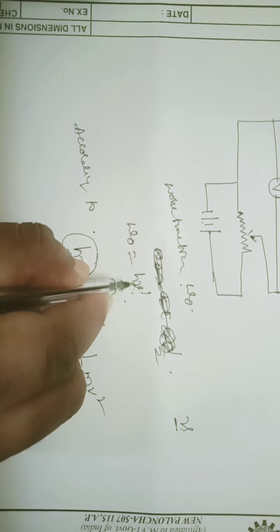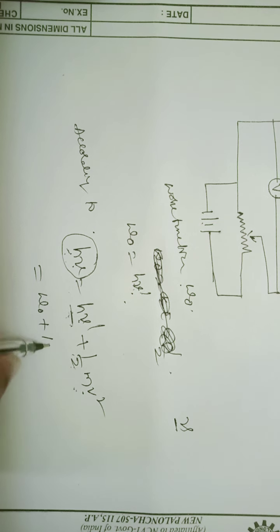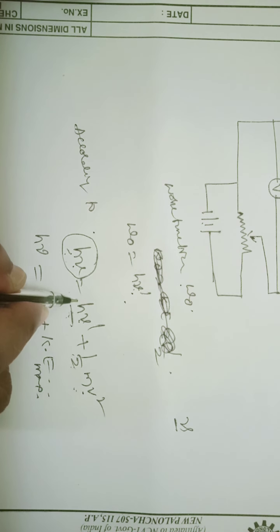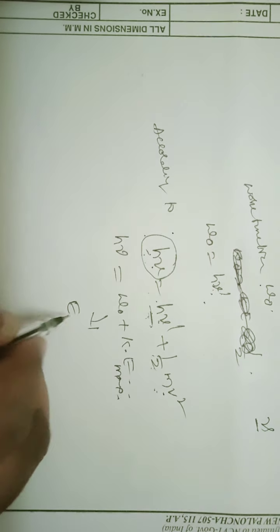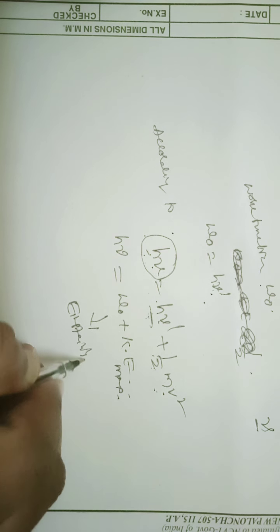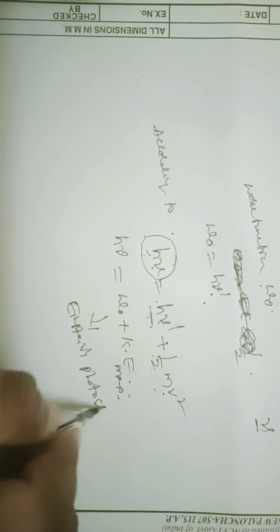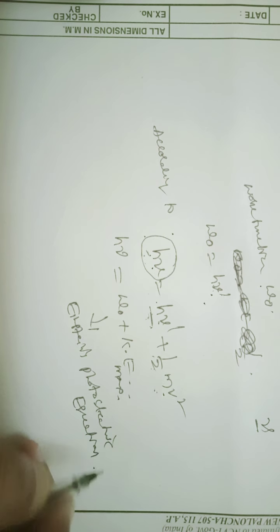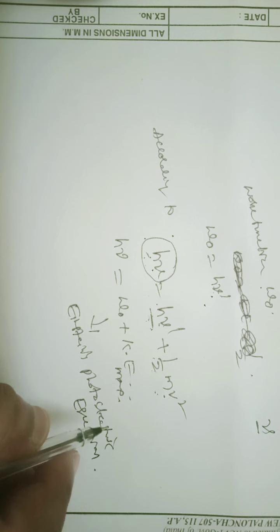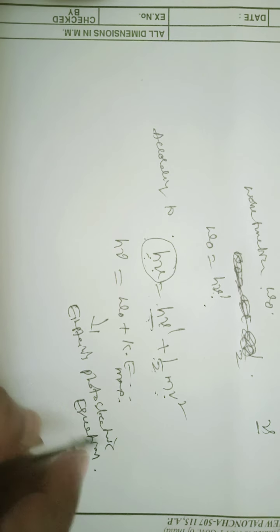So here h nu dash is the work function, plus the kinetic energy of the electron. This is the maximum kinetic energy. This equation is said to be Einstein's photoelectric equation. So what are the fundamental laws of this photoelectric effect? We will see in the next class.